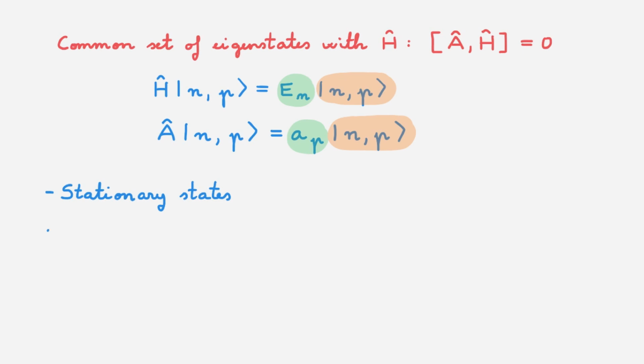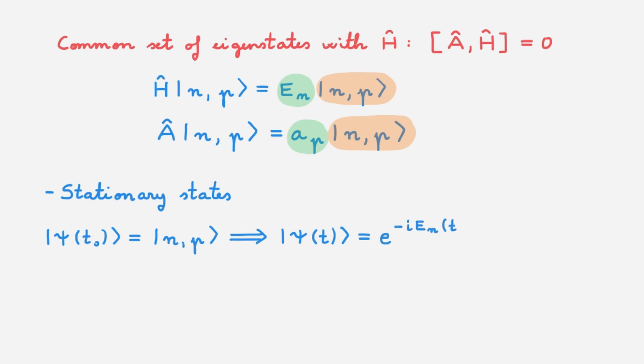This is because if the state psi of our system at time t0 is equal to an eigenstate of the Hamiltonian, then the state of the system at a later time t is equal to this phase factor times the same eigenstate. As a global phase factor such as this one doesn't change the predictions of quantum mechanics, then the eigenstates of the Hamiltonian don't really change in time, and this is the reason why we call them stationary states.